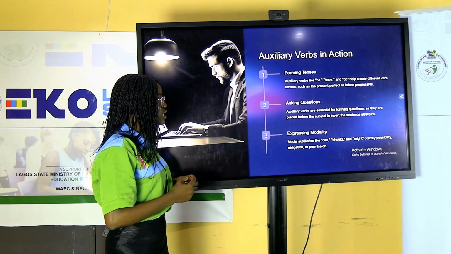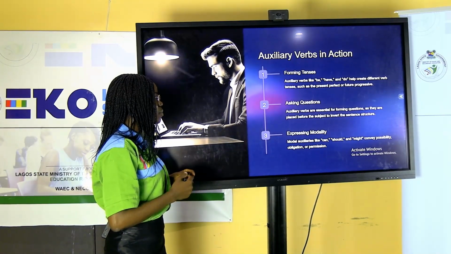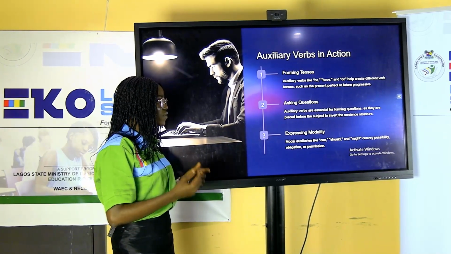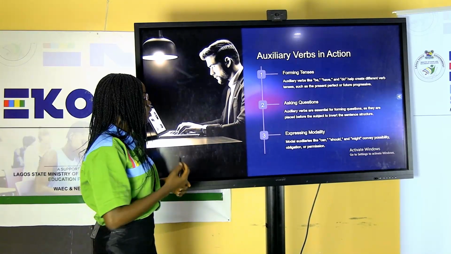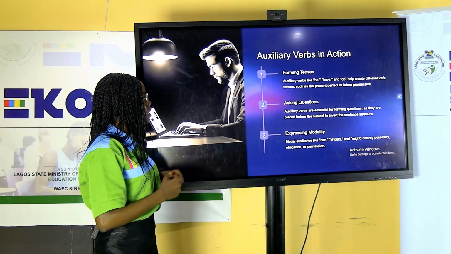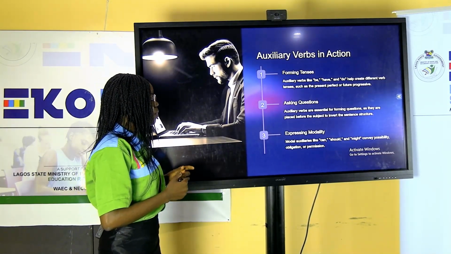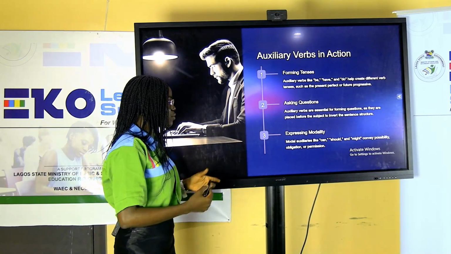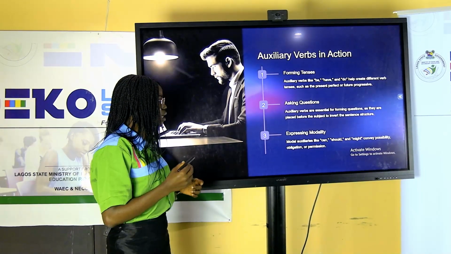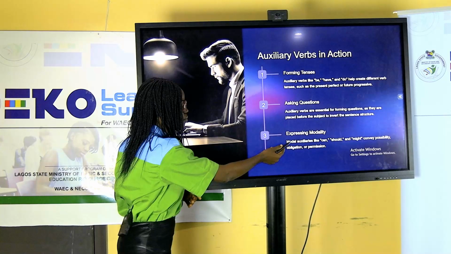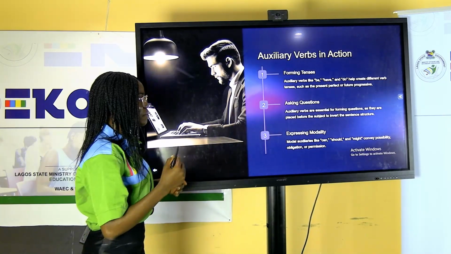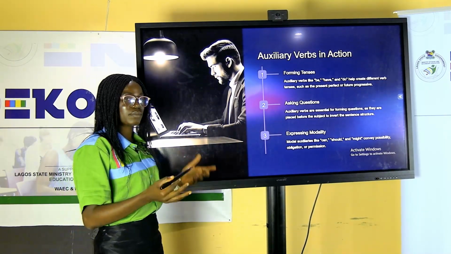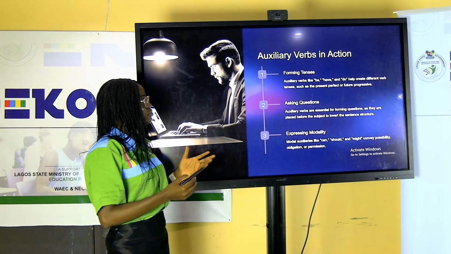Auxiliary verbs are essential for forming questions as they are placed before the subject to invert the sentence structure. We can also use auxiliary verbs to express modality. Modal auxiliary verbs like can, should, and might convey possibility, obligation, or permission.